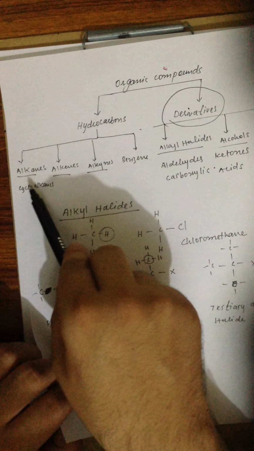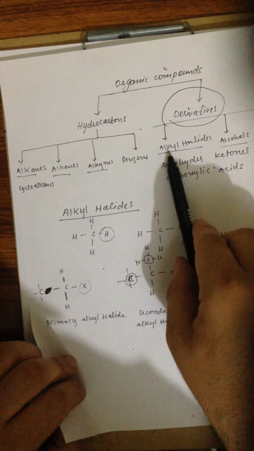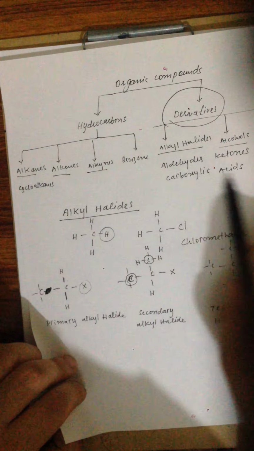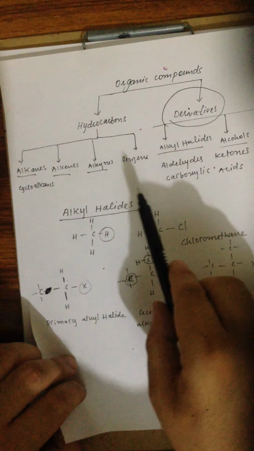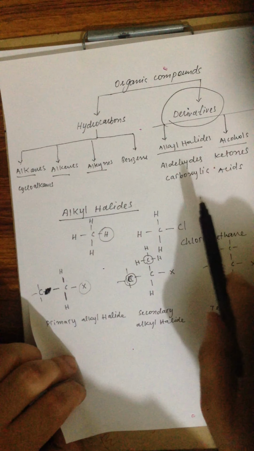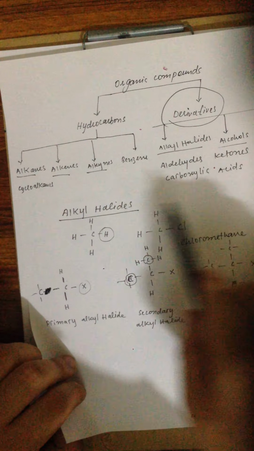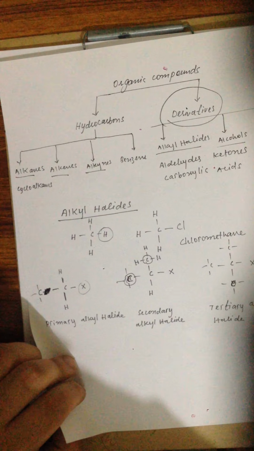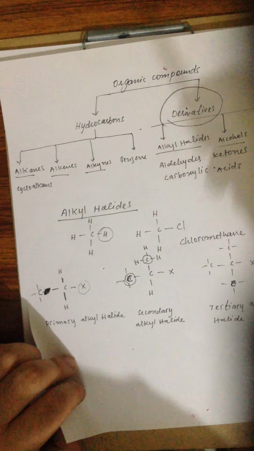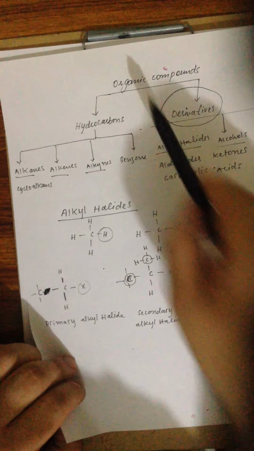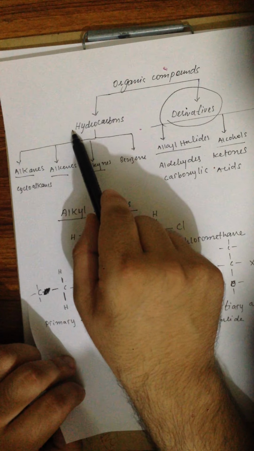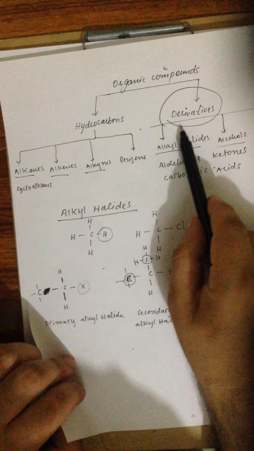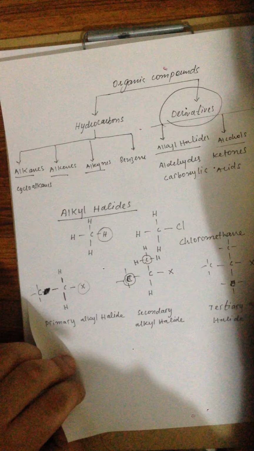We can have alkyl halides, we can have alcohols, we can have aldehydes, we can have ketones, we can have carboxylic acids. We are going to discuss each category a little bit so that we can have an idea about different kinds of organic compounds, whether they're simple hydrocarbons or the derivatives of hydrocarbons.